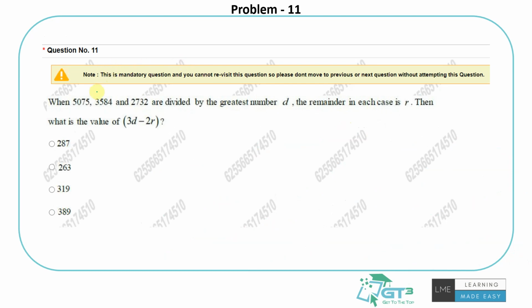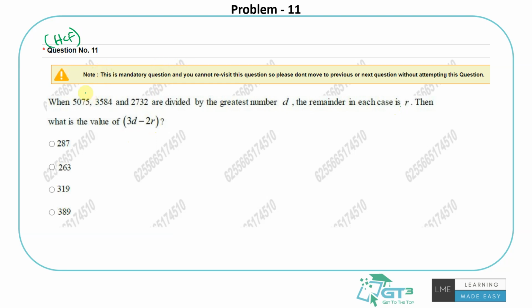This one: when 5075, 3584 and 2732 are divided by the greatest number D, the remainder in each case is R. So then what is the value of this? When you get questions like this, it is basically an extension of HCF. I would call it slightly hard, because if you don't know, you will find it really hard to do, but if you know what to do, then it won't be a big deal.